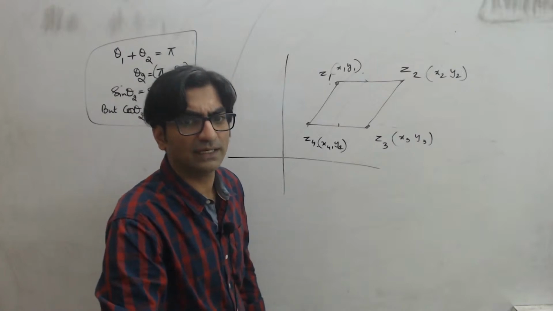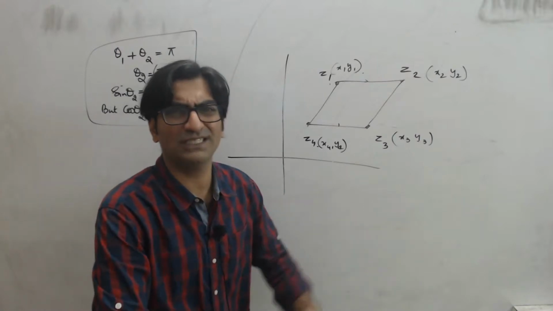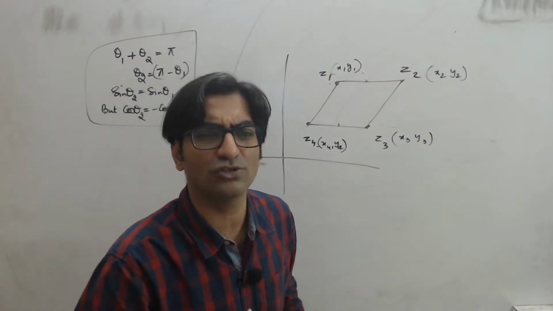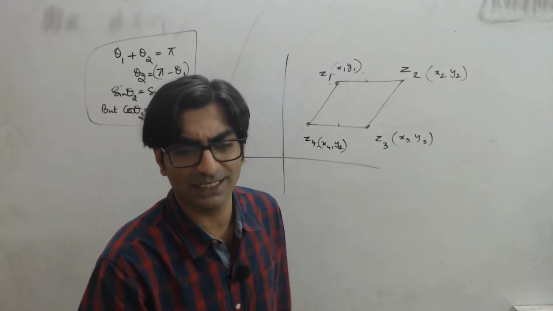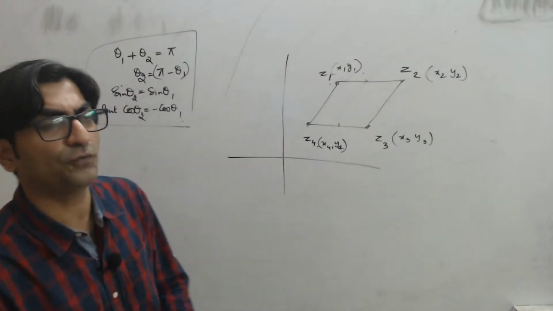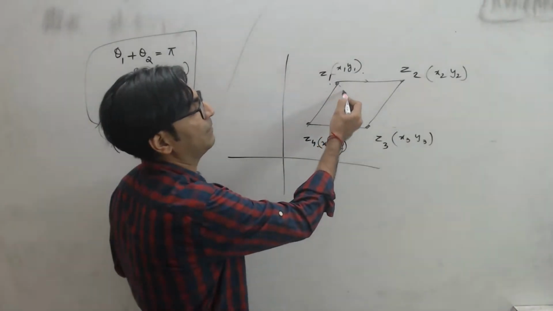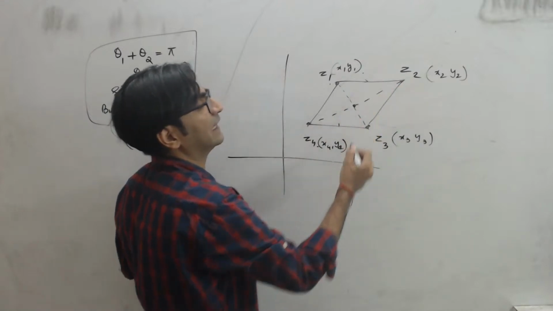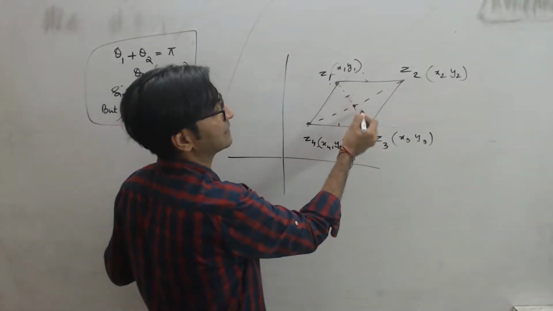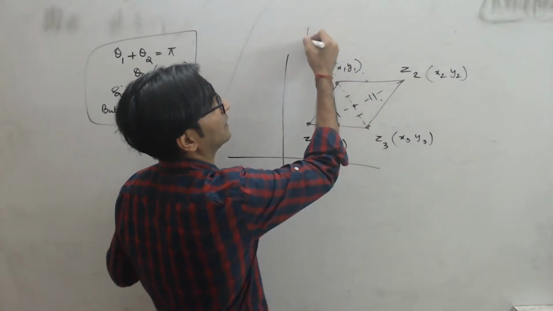That's one condition I can surely say. But opposite sides are equal also in a rectangle and other shapes, so it might be true elsewhere too. So the foolproof condition is that in a parallelogram, if you join the two diagonals, then they bisect each other. That is the condition.